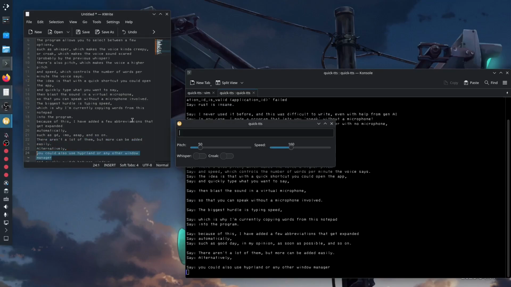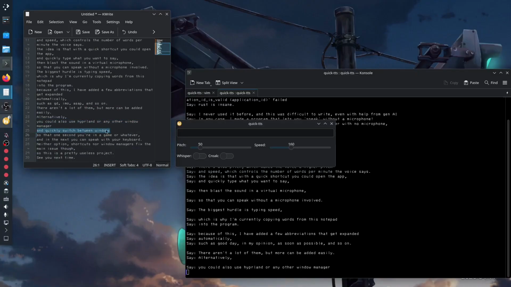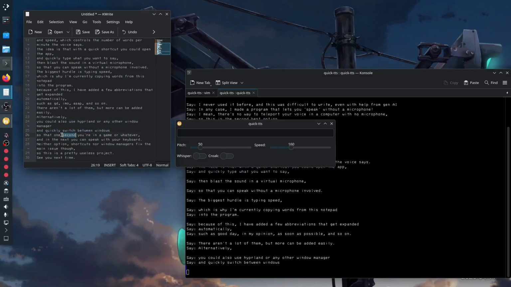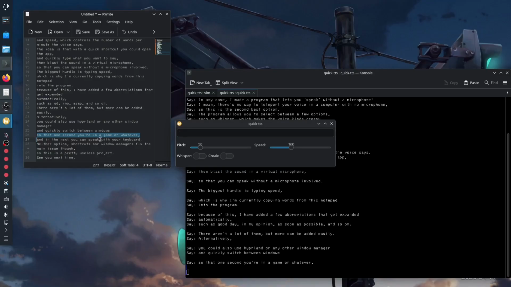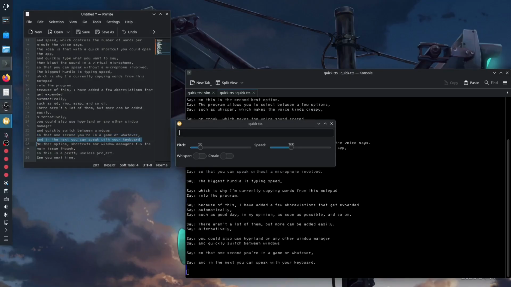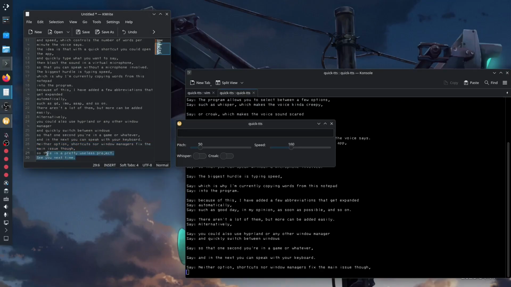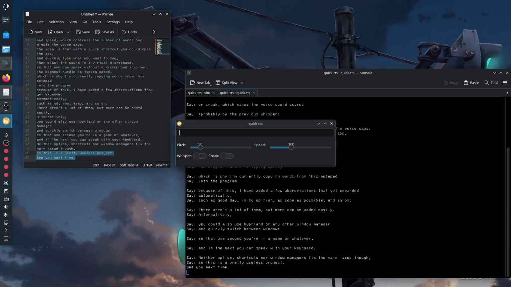Alternatively, you could also use Hyprland or any other window manager, and quickly switch between windows, so that one second you're in a game or whatever, and in the next you can speak with your keyboard. Neither option, shortcuts nor window managers, fix the main issue though, so this is a pretty useless project.